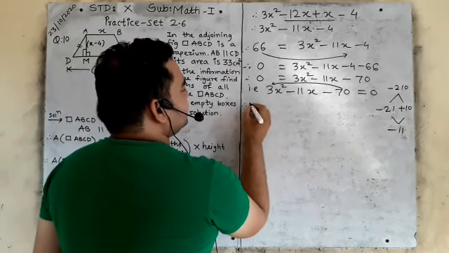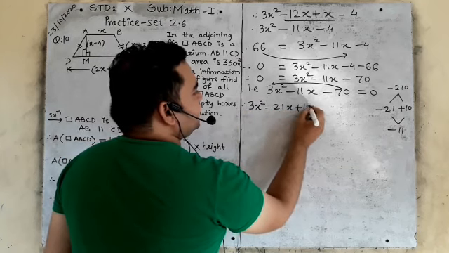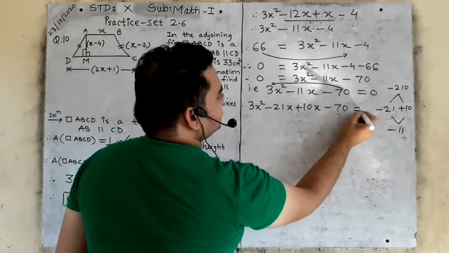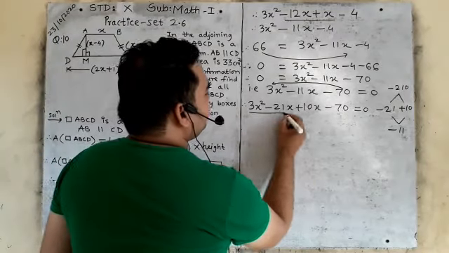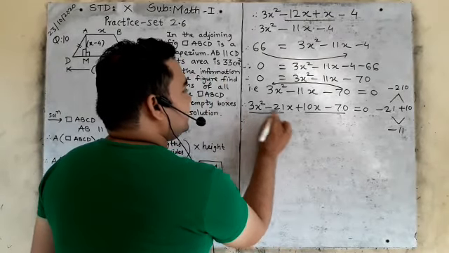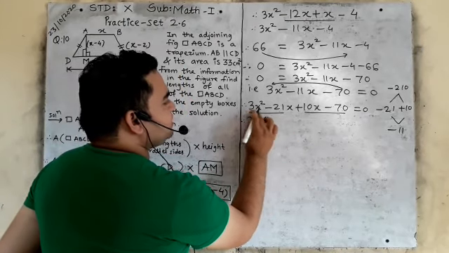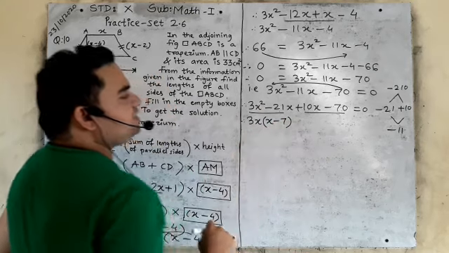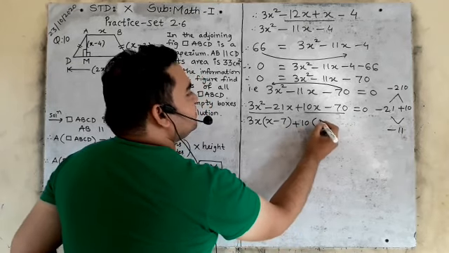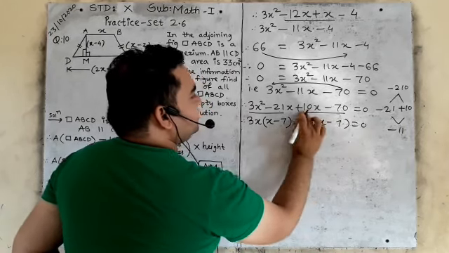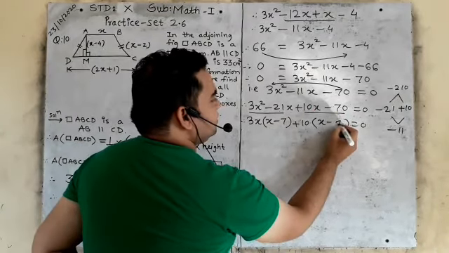Now we will write the first term as it is: 3x square minus 21x plus 10x minus 70 is equal to 0. Now we will find the common terms. 3 के टेबल में 21 comes, 3 sevens are 21, so 3x is common. So what is left here? x minus 7. Now here in 10, 70 comes, x minus 7. Why? 10 ones are 10 and 10 sevens are 70.